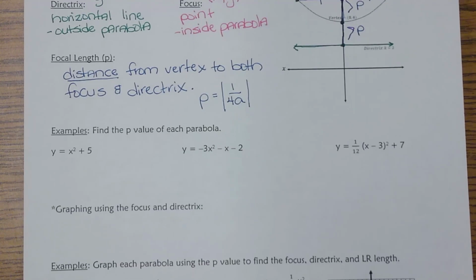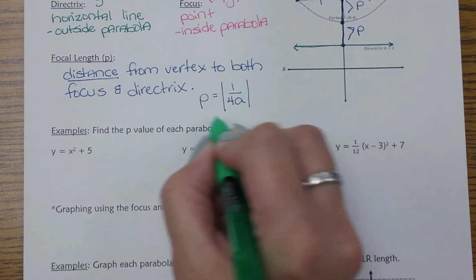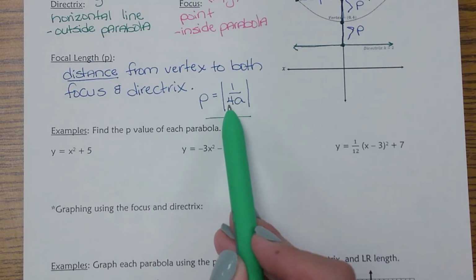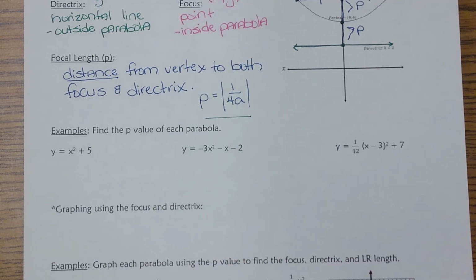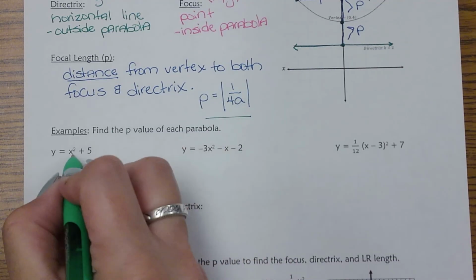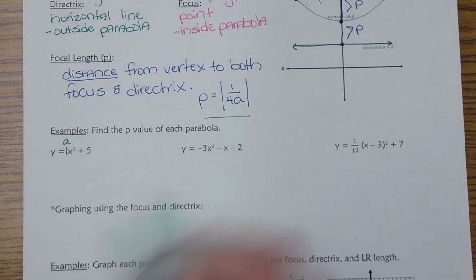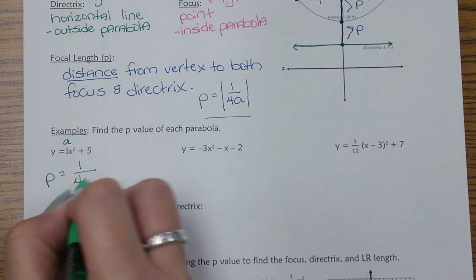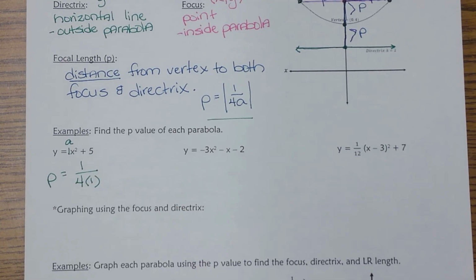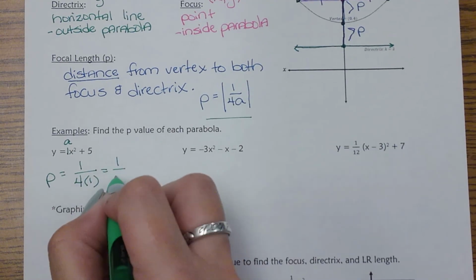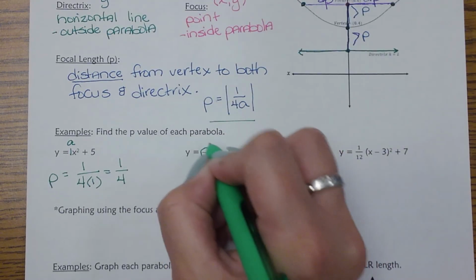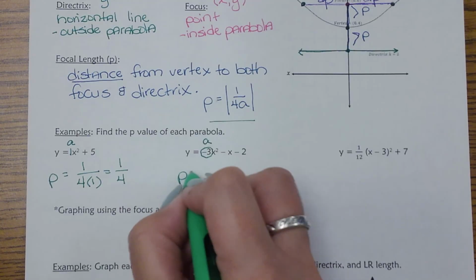So looking at these, remember I'm using this formula. The p equals the absolute value of 1 over 4 times a. So looking at that, the a value right here is 1. So I'm going to do 1 over 4 times 1. That gives you 1/4. So that would be my p-value. Okay, same thing right here. I'm going to take that a value and I'm going to plug it into my formula.